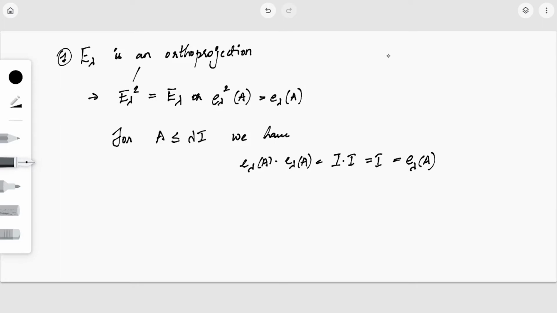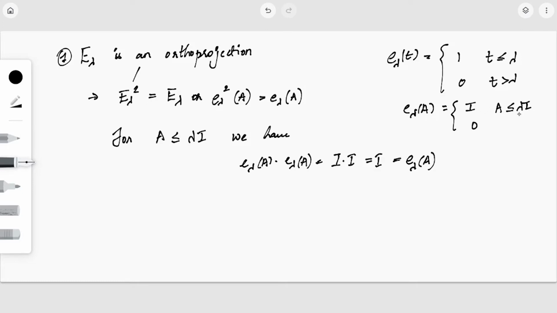I hope you are getting it, because we have defined the function E lambda of t to be 1 when t is less than or equal to lambda, and 0 when t is greater than lambda. Correspondingly, if we write E lambda of A, the operator, this will become I instead of 1, and the 0 operator for A greater than lambda. So for A less than or equal to lambda I, E lambda of A is I itself. So E lambda of A into E lambda of A is I into I, that is again I, that is again E lambda of A.